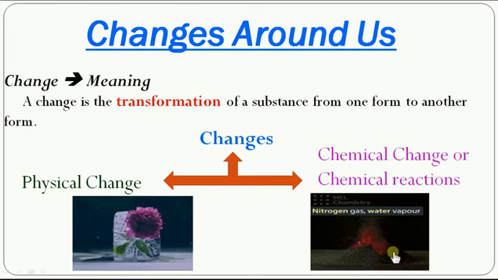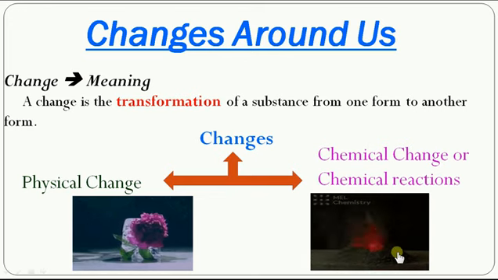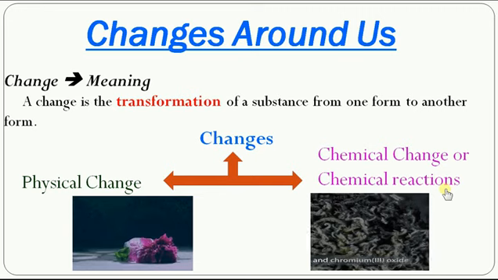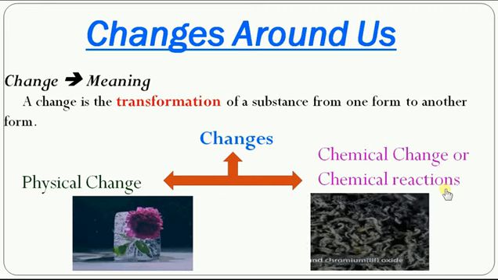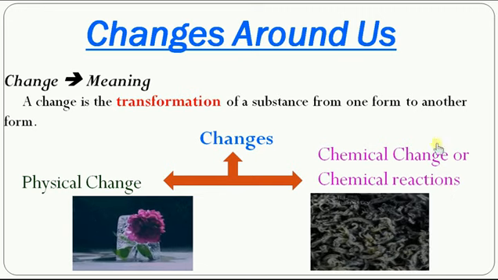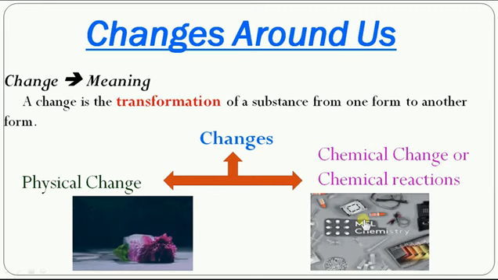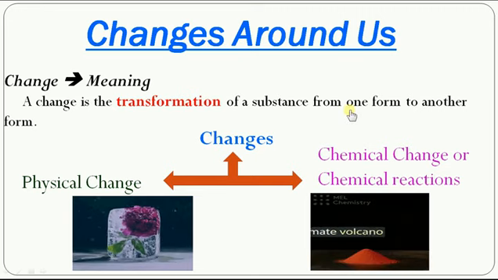Similarly, the ammonium dichromate, if you light it, it will convert into green-colored chromium oxide and nitrogen as well as oxygen. So this is another important chemical reaction in nature. So what do you understand here? A change is a transformation of a substance from one form to another form.